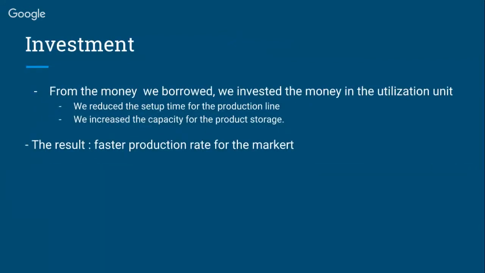For the investment that we borrowed, we can put the money in the utilization unit. This means we can reduce the setup time for the production line, or we can increase the capacity for the product storage. The result of our investment means that we can have a faster production rate for the market.